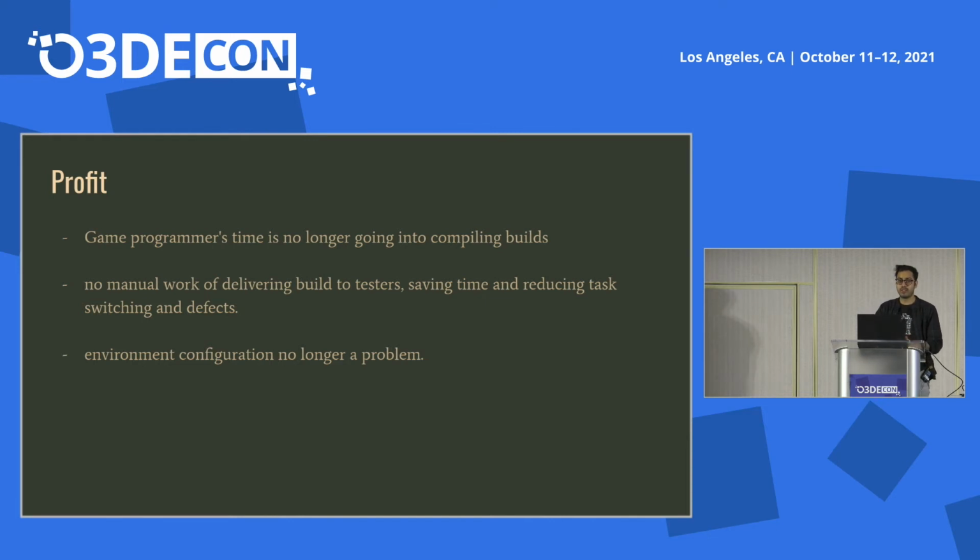And there's no manual task of delivering your game to Dropbox or Google Drive. We used to drop the game test builds on Dropbox and then distribute them among the testers. Now it's automated. The testers just have to go to the latest GitLab pipeline, download it, run it on their system and report back to us. Environment configuration is also no longer a problem. Among teams, we cannot hear anymore that it works on my system, but not on your machine.